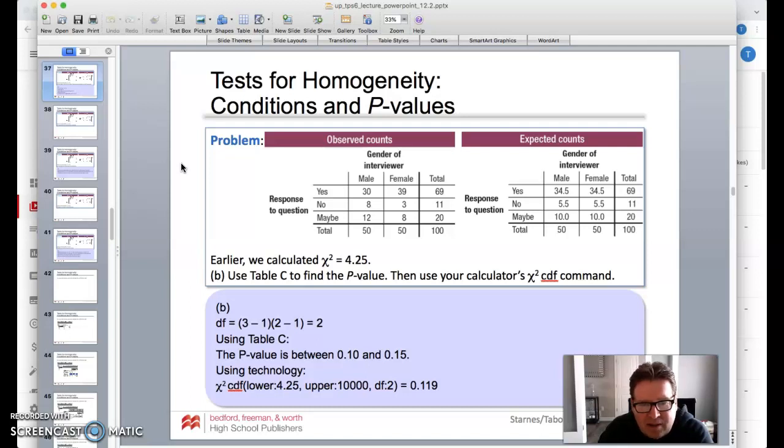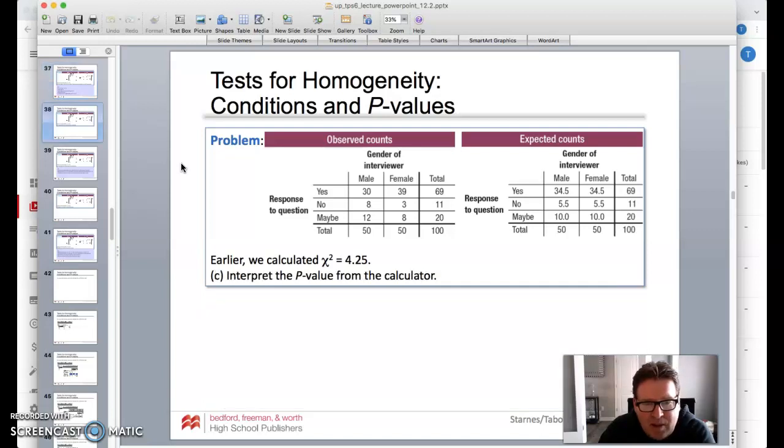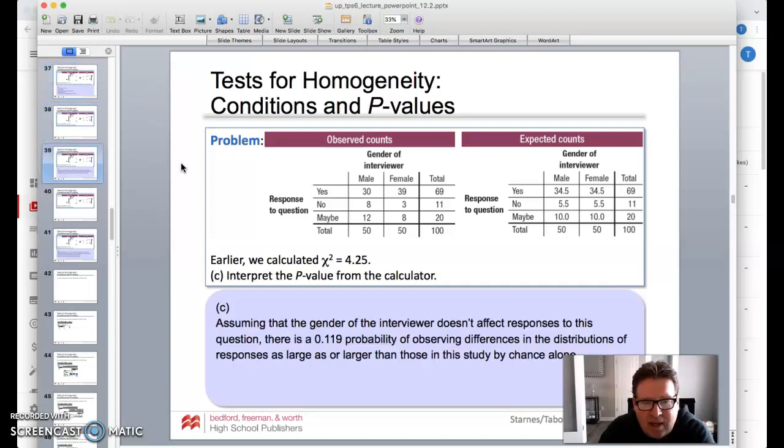Again, we do find it more accurately. It's 0.119. If you do the table, it's between 0.10 and 0.15. So I like the 0.119. Well, that's our p-value. So what we're saying is that assuming that the gender of the interviewer doesn't affect responses to the question, there is a 0.119 probability of observing differences in distributions of responses larger than those in the study by chance alone. That's the probability of that happening.